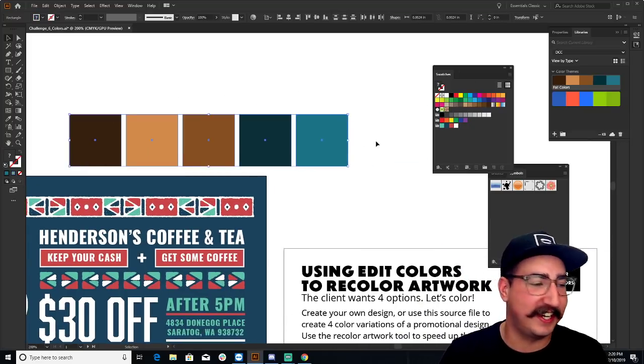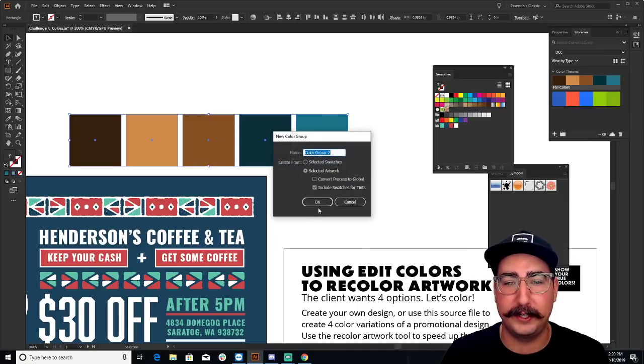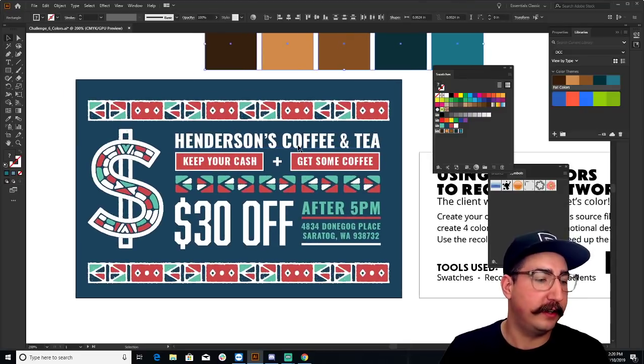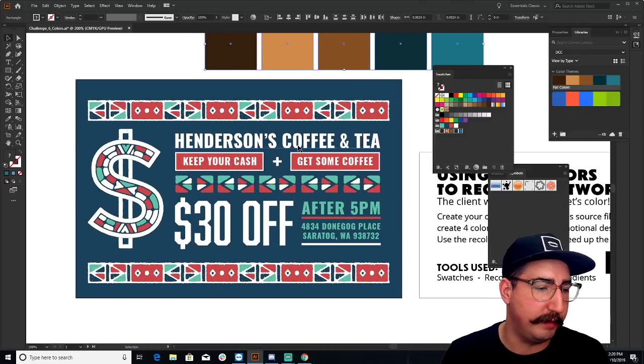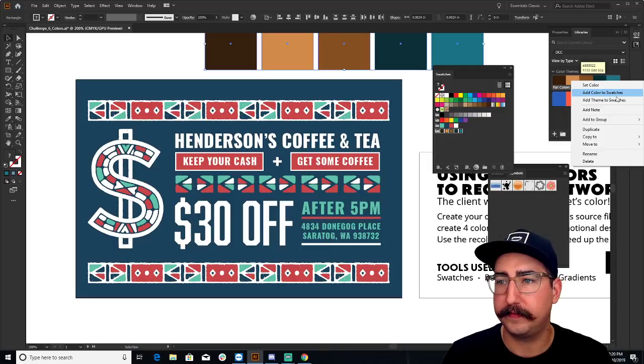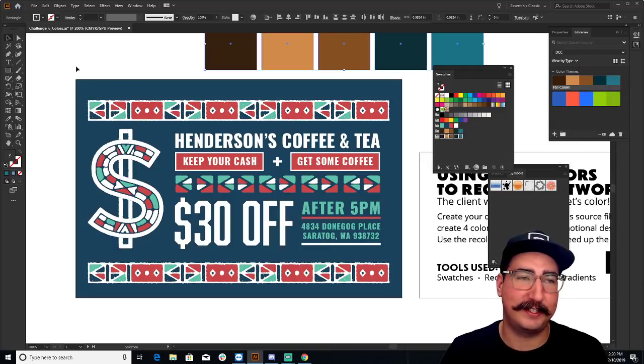So we're going to grab all these colors and put them in a folder for the document, which will be right here. Now, thank you, Rocky. Right click, add theme to library. That is what I needed. Right click, add theme to swatches. That's literally what I needed. Thank you so much, Rocky.